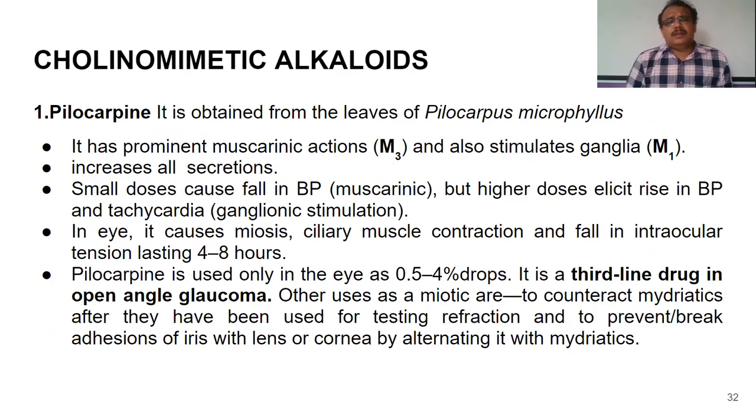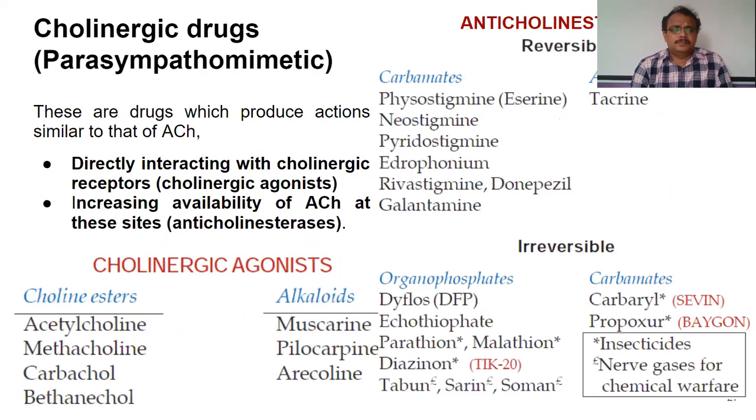We have seen that cholinomimetic drugs, or we can say cholinergic agonists or cholinomimetic drugs, are of two different types. They are choline esters and cholinomimetic alkaloids. So you can see here, cholinergic agonists are of two different types. They are choline esters and alkaloids.